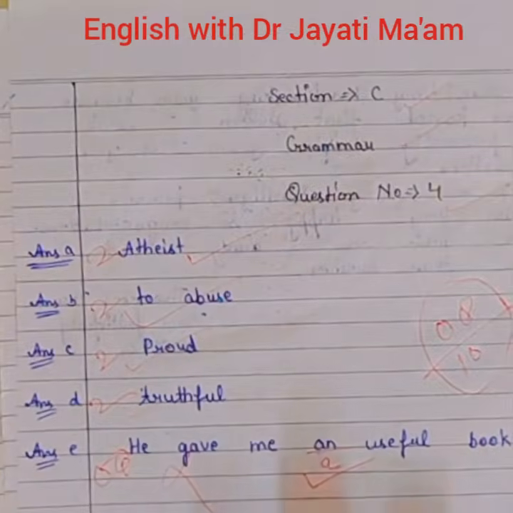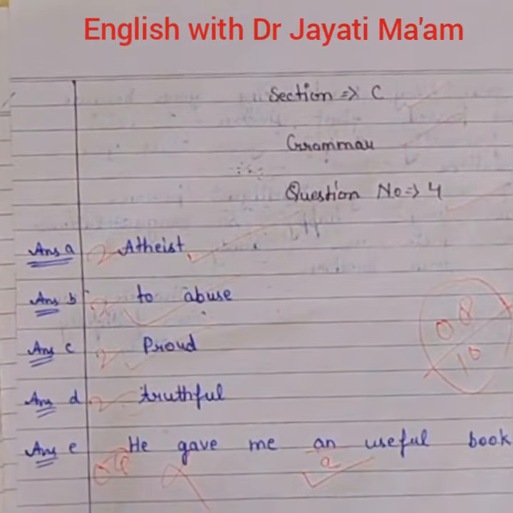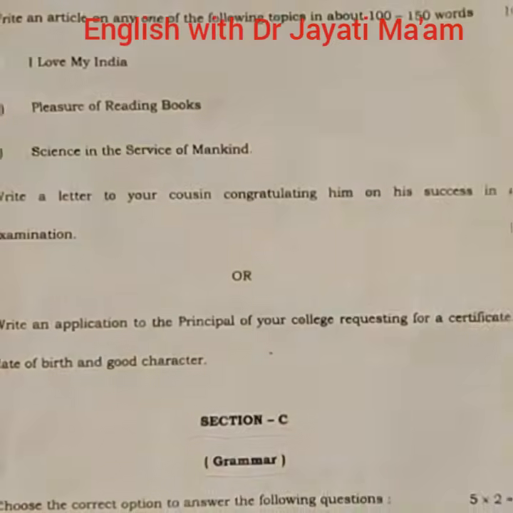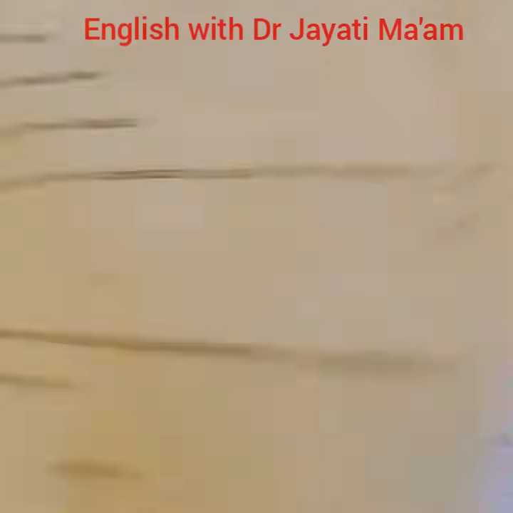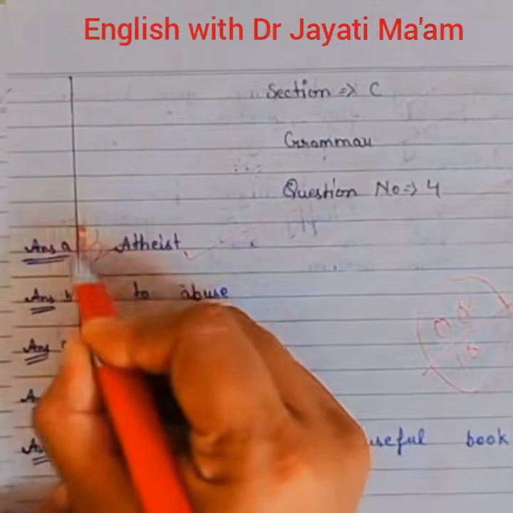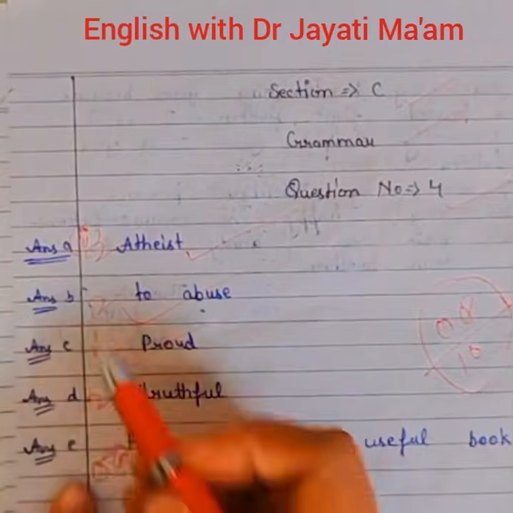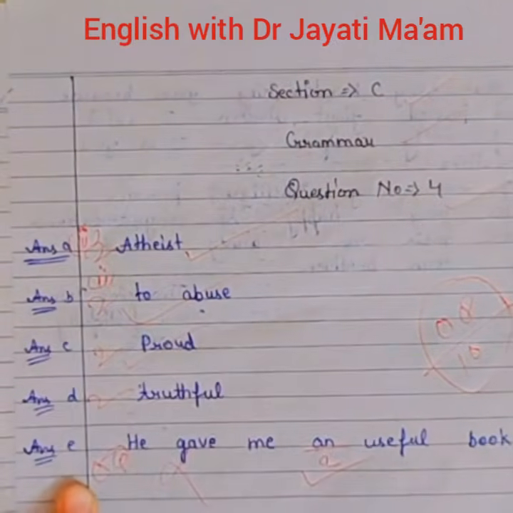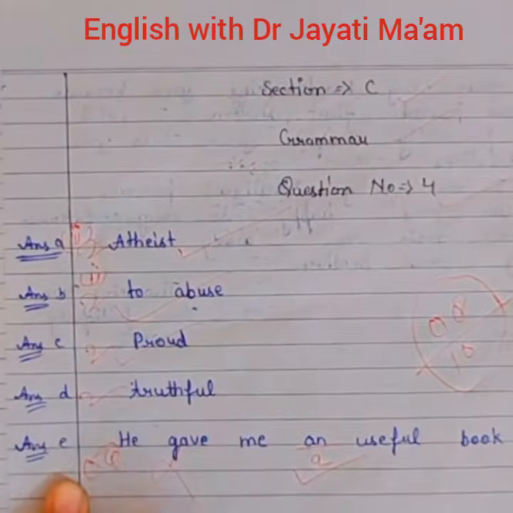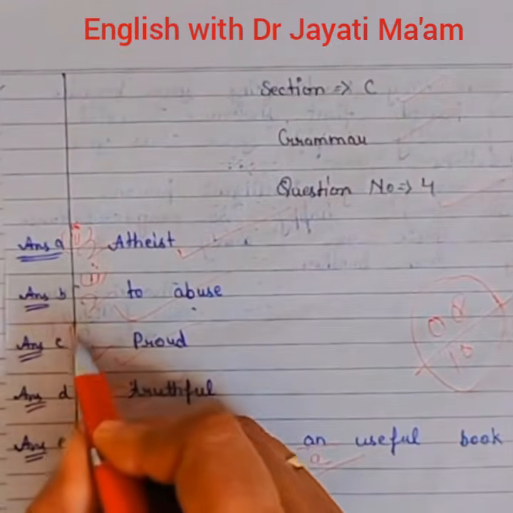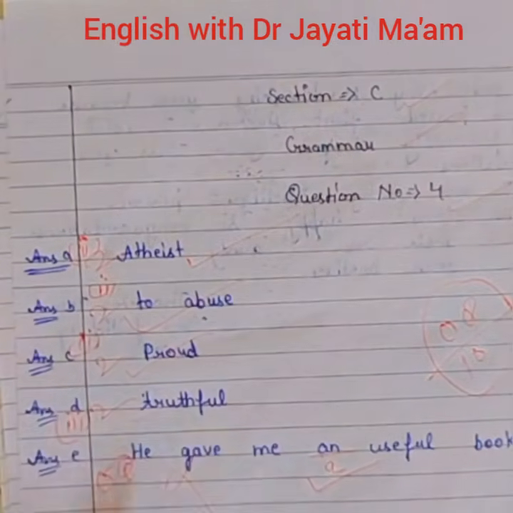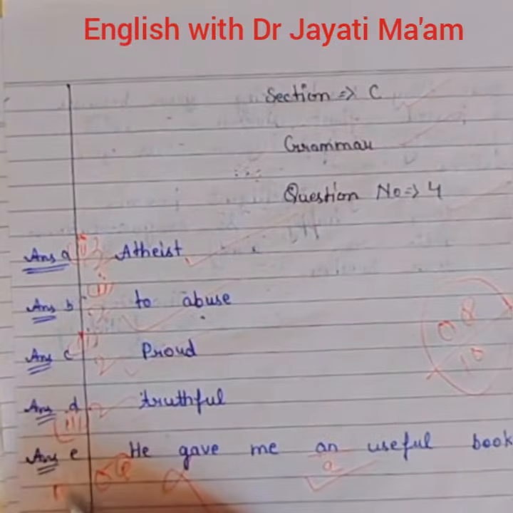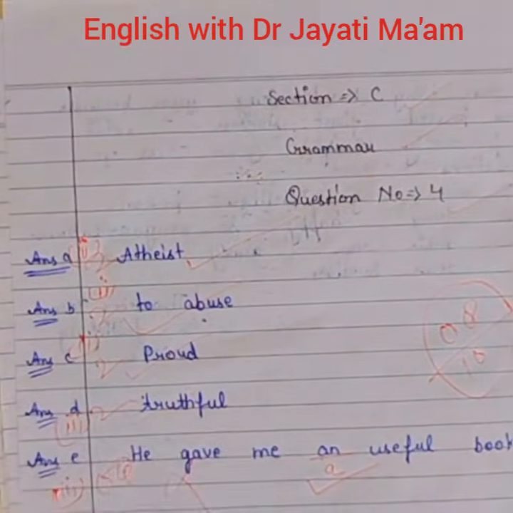And one more thing which I have noticed here in this copy, that it will be better for her if she mentioned the option number with the answer. For example, A, the correct answer is atheist. It's the third option, third. Okay. In B, to abuse, it's second. She had to mention this. Proud, this is the third one, third. Truthful, it's also the third one, third. And now the last, it is also the third one. So she had to mention here third. This is the proper way to write the answer in the exam.